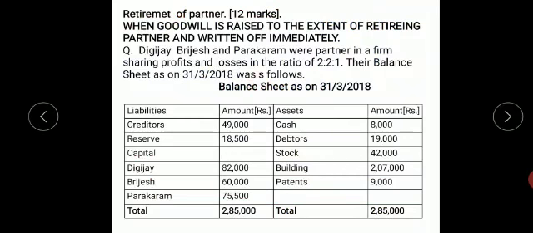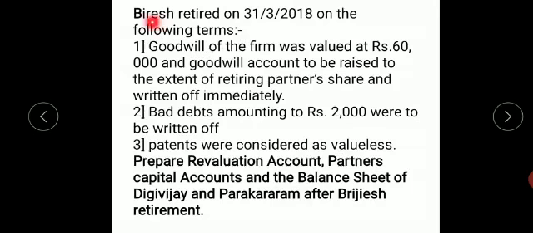We have a problem. Digvijay, Brijesh and Parakram are partners. Their profit ratio is 2:2:1 and the balance sheet on 31/3 is given. You have creditors 49,000, reserve 18,500, Digvijay capital 82,000, Brijesh capital 60,000, Parakram 75,500. Cash is 8,000, debtors 19,000, stock 42,000, building 2,07,000, patents 9,000. So the total is 2,85,000.